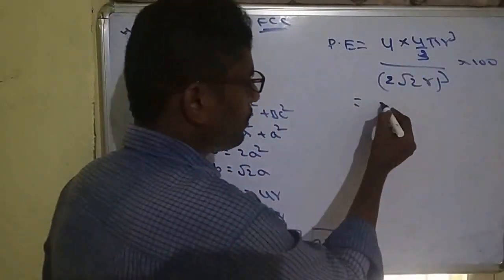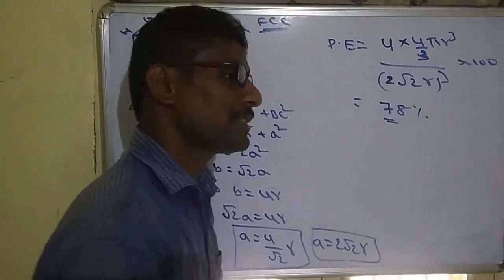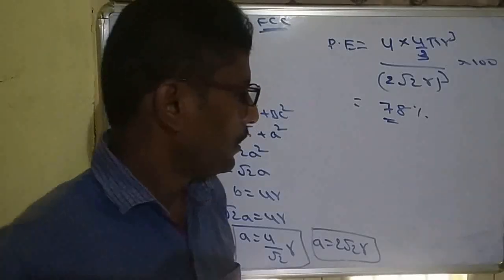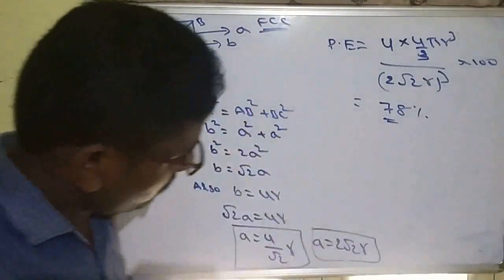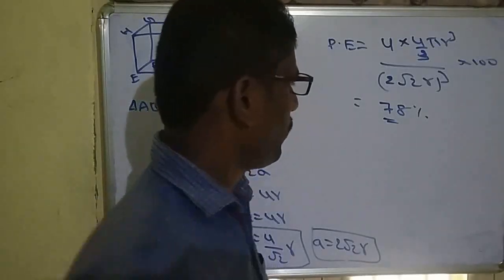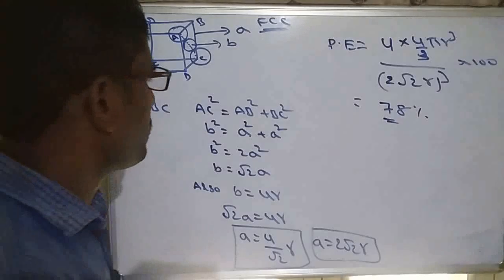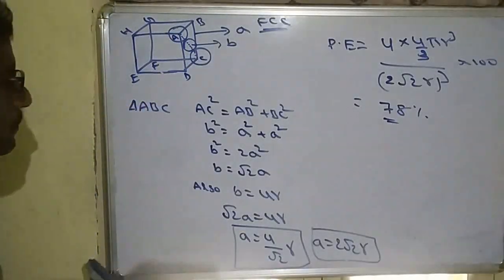So again we get 78%. So in FCC, 78% space is occupied by particles. Remaining how much? 22%. So 22% will be empty space. That is the packing efficiency of FCC.